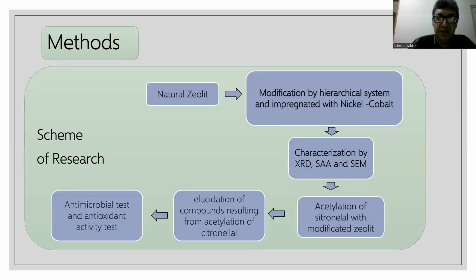The scheme of the research: first, natural zeolite is modified by a hierarchical system and impregnated with nickel cobalt, and then characterized by XRD, SAA, and SEM. After that, we used it for acetylation of citronellal with the modified zeolite. And then elucidation of the compound resulting from the acetylation of citronellal. After that, we performed the antimicrobial test and antioxidant activity test.